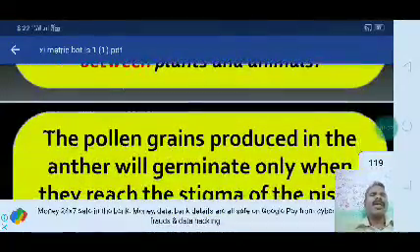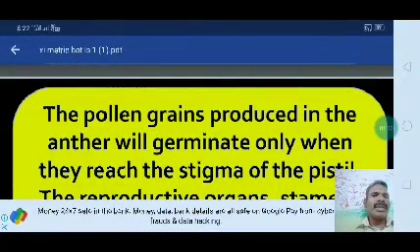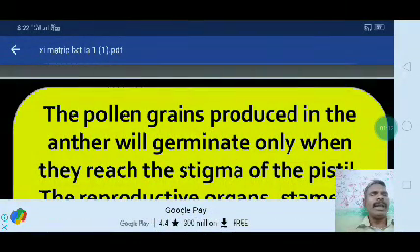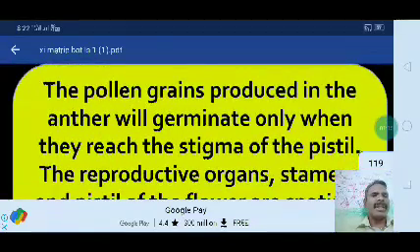Next, the pollen grains produced in an anther will germinate only when they reach the stigma of the pistil.